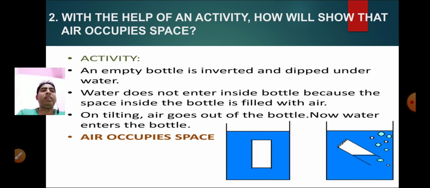This shows that the glass that appeared empty to us is actually filled with air. When we tilt it, we can see the bubbles coming. This proves that air is present everywhere around us, even in the glass which appeared empty to us.